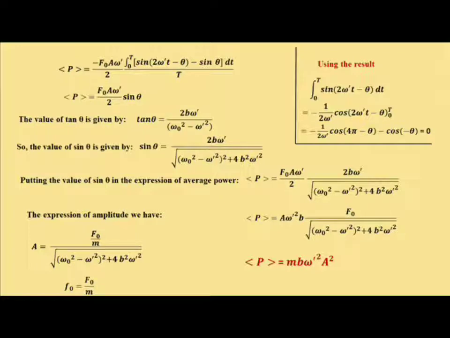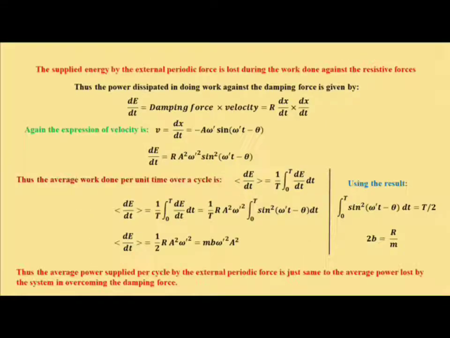Look here, what is f0 by this root expression? This is nothing but m into a. Putting this value here, we obtain the average power supplied by the external periodic force per cycle as m b omega prime square A square. Here m is the mass of the body, b is the damping coefficient, omega prime is the frequency of the external periodic force, and capital A is the amplitude of motion. So we have obtained the value of average power supplied by the external periodic force per cycle.